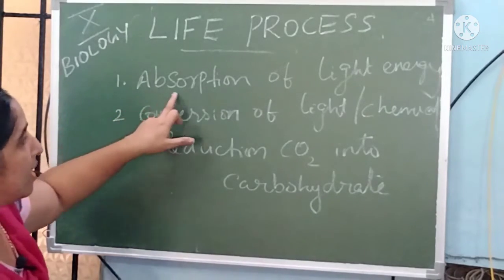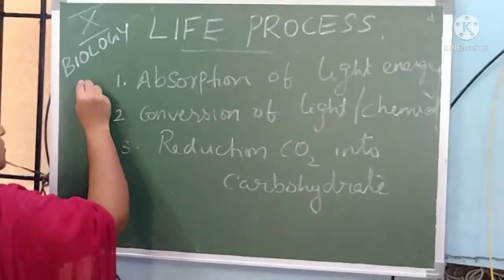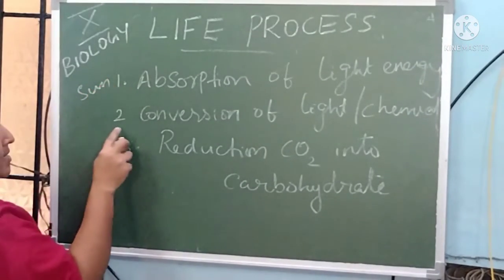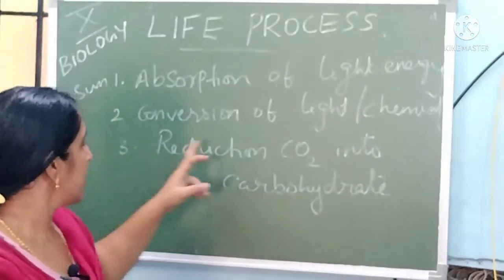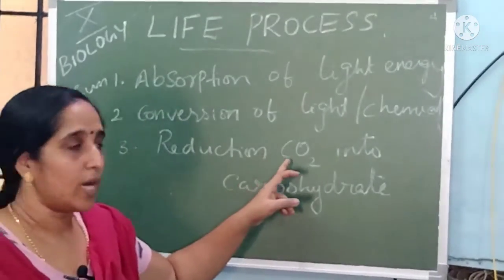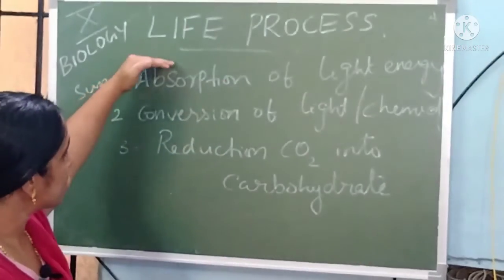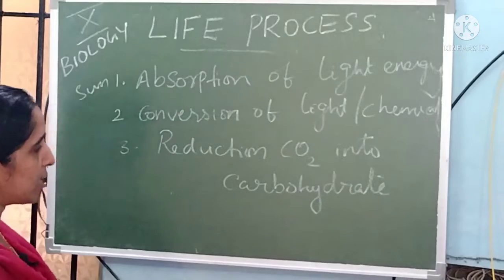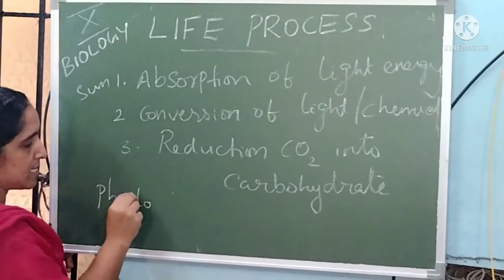So the first one is absorption of light energy. Light energy means sunlight energy. The second one is conversion of light energy into chemical energy. Then the third one is reduction of carbon dioxide into carbohydrates. These are the processes that take place during photosynthesis.